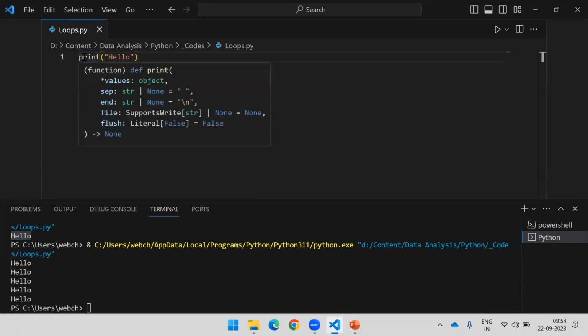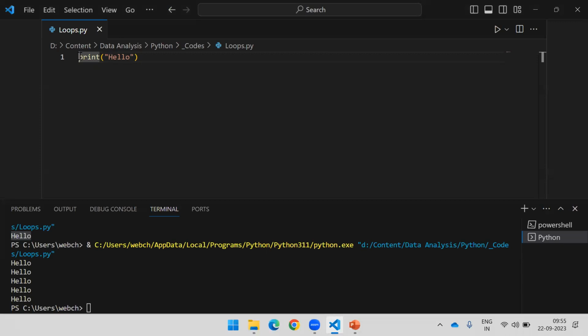I have to print this several times. Okay, just consider 5 times. So what I need to do is start a loop first. To start a loop, what we need is initialization. We need to say when the loop should start.